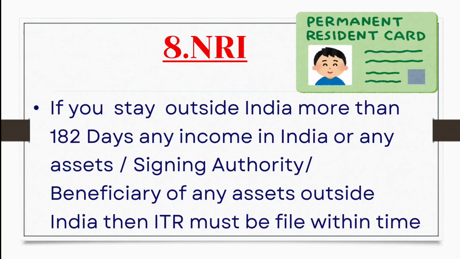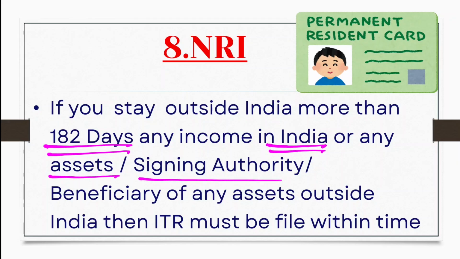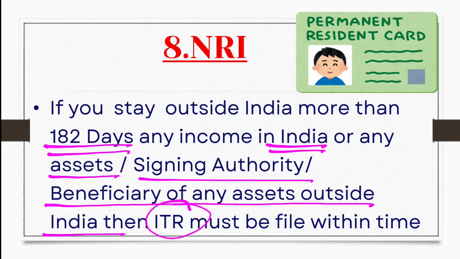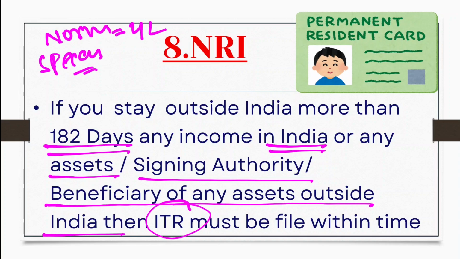If you are residing out of India more than 182 days, you become an NRI. So in India, if you are an NRI or you have any asset, any signing authority, any banking transactions out of India, or are a beneficiary of any asset, ITR must be filed by yourself. But if your normal rate of income is up to 4 lakh rupees, then ITR filing is not mandatory. If you have any special rate income like long term or short term capital gain, cryptocurrency, gaming, then the 4 lakh limit will not be available for you.